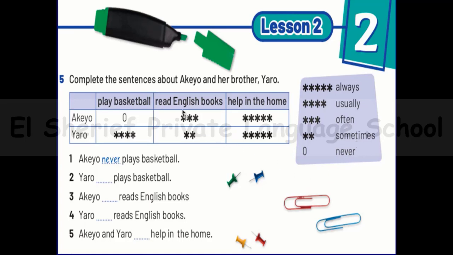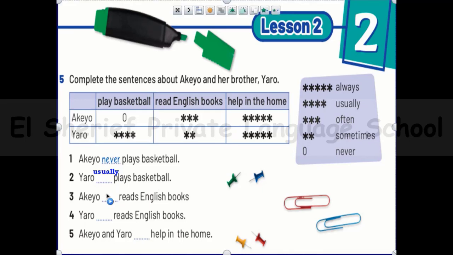So from this schedule and from this picture, we can answer that. So we will talk about Akio and her brother Yaru, and here we can go to number 2. Yaru plays basketball. So this is Yaru and play basketball, 4 stars. So this is usually, great. Number 3, Akio reads English books. So we can say that Akio reads English books, 3 stars. So this is often, great.